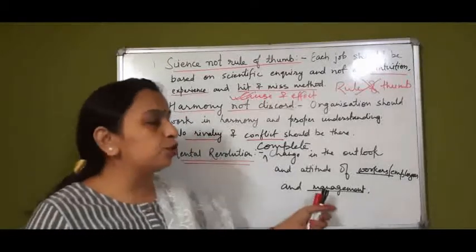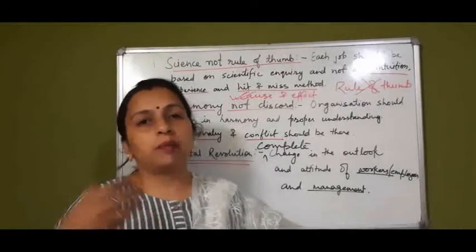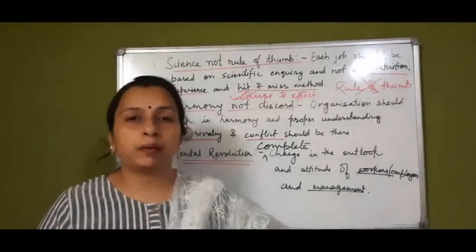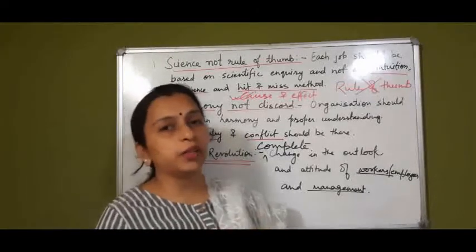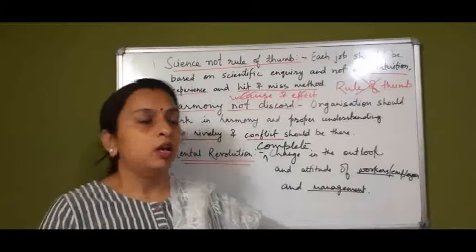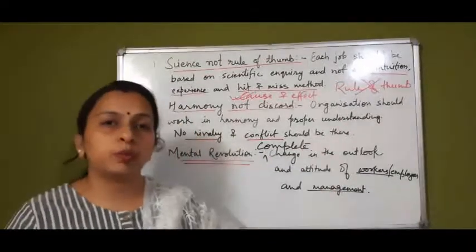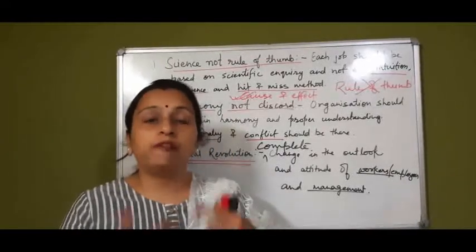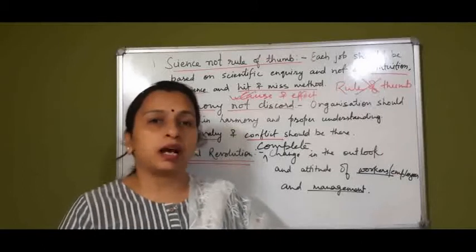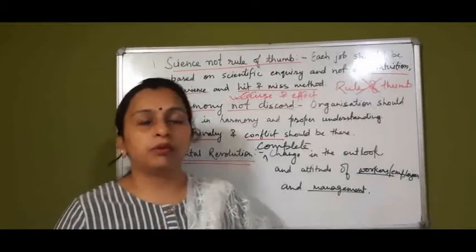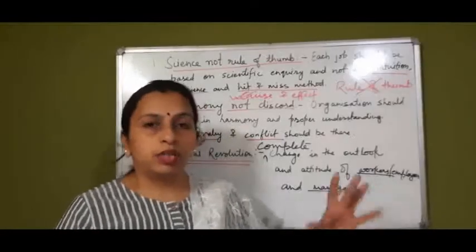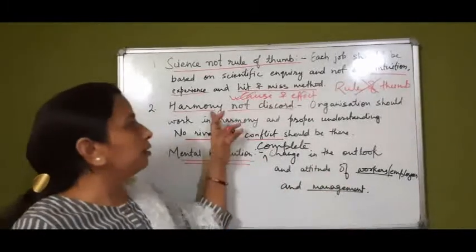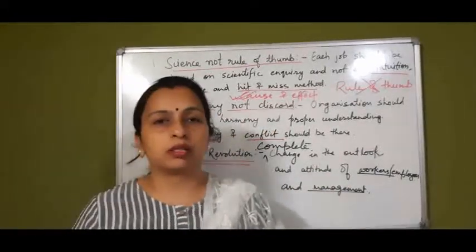The management should share the gains with the workers. If the management starts sharing gains with the workers, they will get a feeling of ownership. They will feel, okay, it's our company, we are working and we are getting a part of the profit. So the management should start sharing profits with the workers, and the workers should work efficiently. They should feel that this company is our company and we are working for ourselves. Then their efficiency will increase. So this is what mental revolution says. When there is a change in outlook and attitude, there will be harmony in the company and no discord.